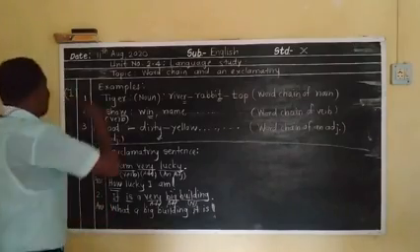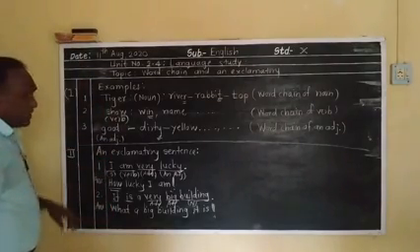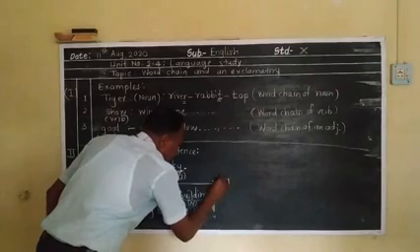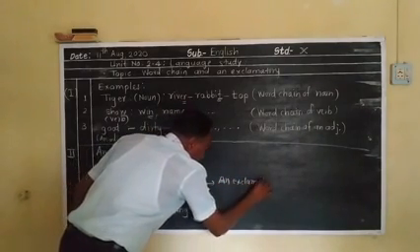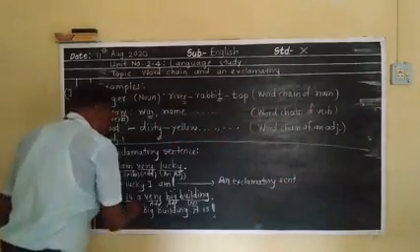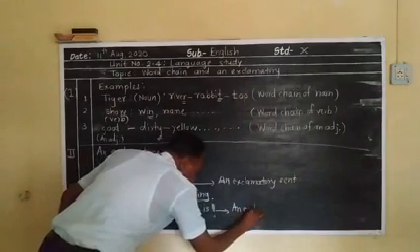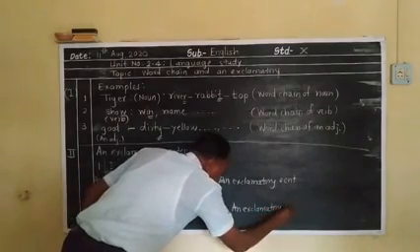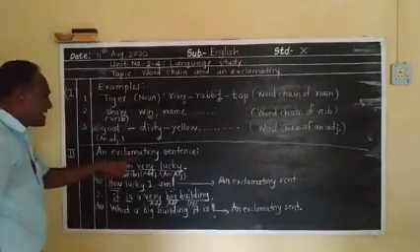And these two structures are called exclamatory structures. Now this is an assertive sentence.